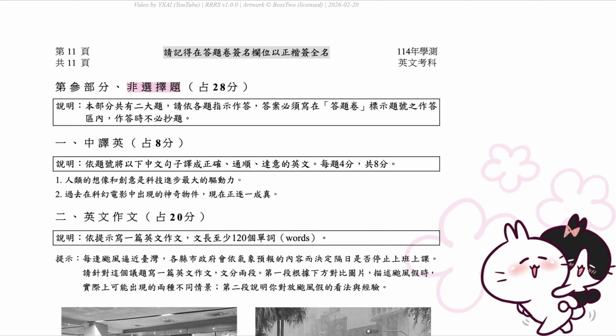Part 3. Constructed response questions. 28 points. Directions. This section has two major questions. Follow the directions for each question. Write your answers in the answer area marked with the question number on the answer sheet. You do not need to copy the questions.